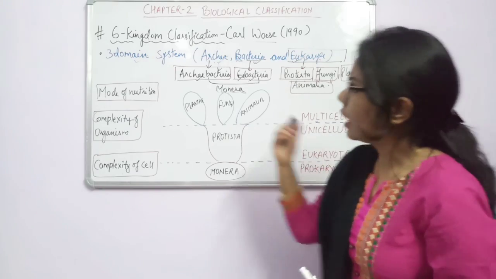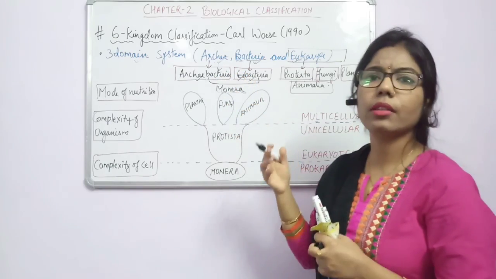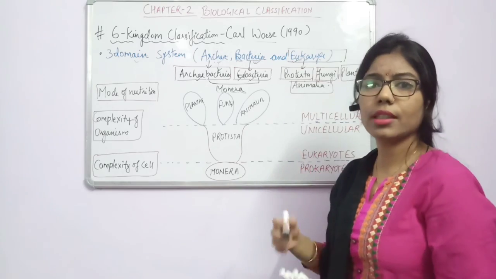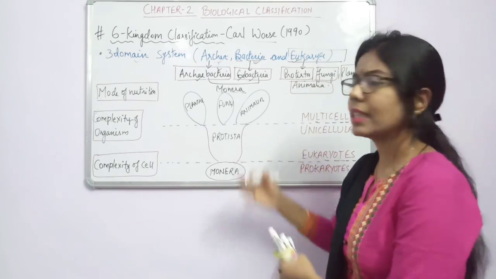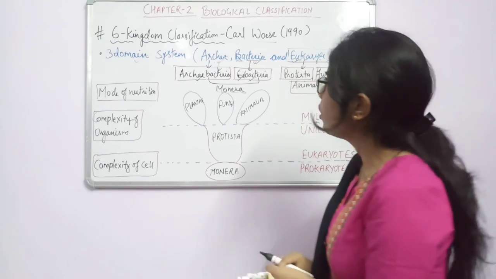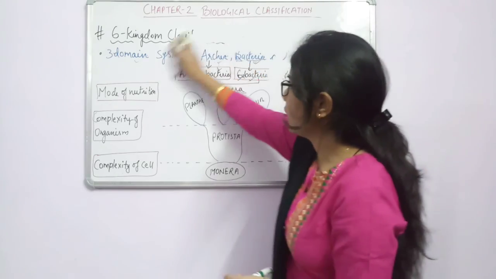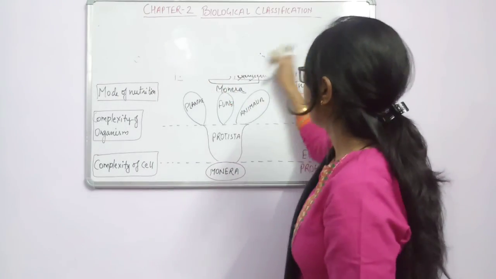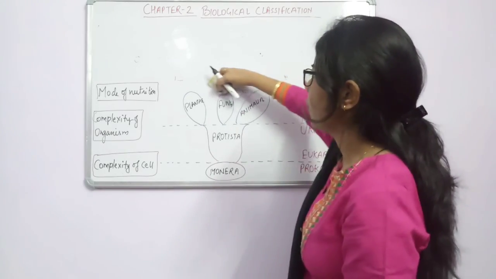Fine. And in the later lecture, we will come to know what Archaebacteria are, and why these are the primitive forms. It means that they are more resistant. Eubacteria, what is the different structure of bacteria. We will discuss all about it in the next lecture. Fine. Now up to here I have explained the different classifications. Now you will see that we have broadly classified these classifications into 3 types. What are they?